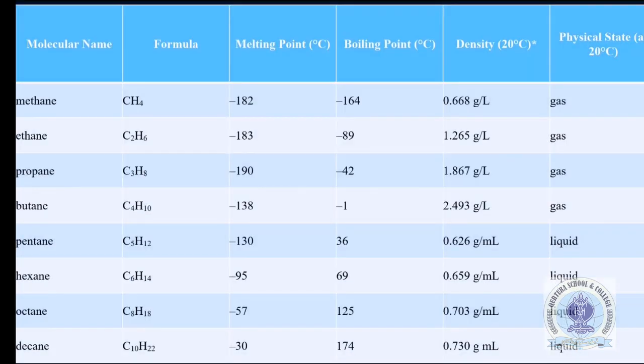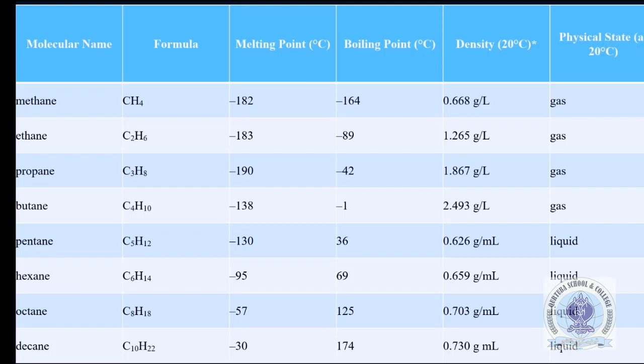In a tabulated form, you can see that methane, as it contains 1 carbon atom, has a melting point of minus 182 degrees centigrade, while that of ethane is minus 183 degrees centigrade. Propane is minus 190 degrees centigrade. In the case of butane, it is minus 138. You can see there is a slight increase in the melting point.